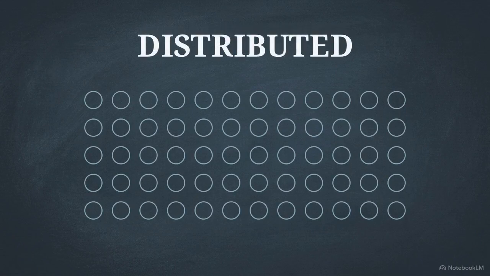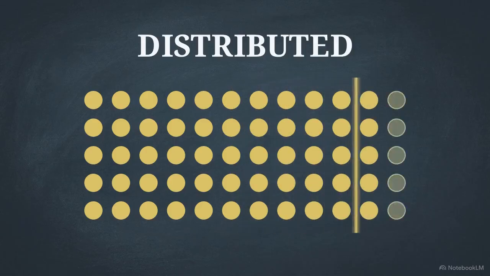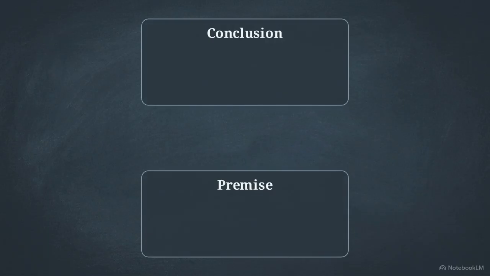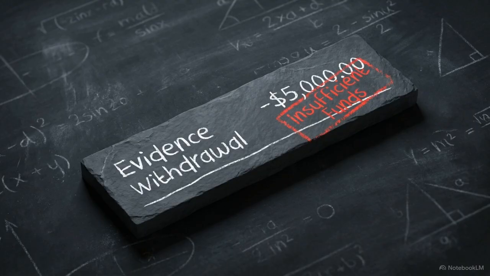To understand why it fails, we have to look at the word distribution. In syllogistic logic, a term is distributed when a statement makes a sweeping claim about every single member of a specific group, not some, all of them. This brings us to a strict rule for evaluating arguments. If your conclusion makes a definitive claim about every member of a class, that claim must be supported by a premise that also covers every member of that same class. The error occurs when there is a mismatch. If your conclusion tries to speak for all, but your premise stops at some, the logic breaks. A logical conclusion simply cannot overdraw the account of its supporting evidence.